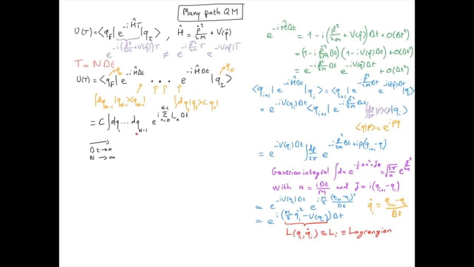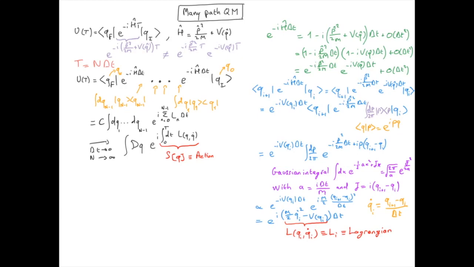We end up with an infinite number of integrals, which together with a constant I write as a path integral, and the discrete sum in the continuous limit becomes an integral. We recognize the action as the time integral of the Lagrangian.